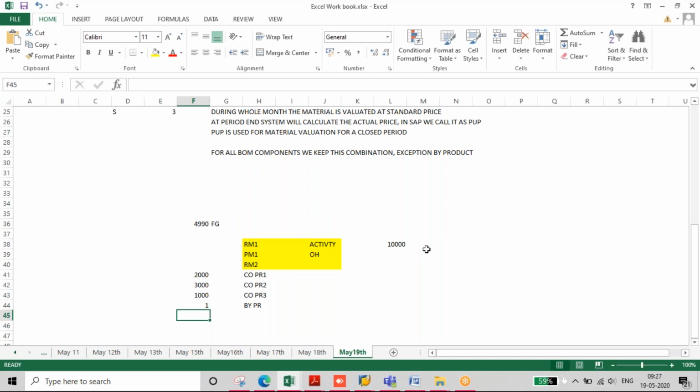Okay. So only the difference between 2 and 3 means whether you want to load the difference or not. Correct. If you keep 2, then where will the difference go? The differences will go to these materials, the co-products and FGs. Okay. If you keep 3, the production order differences or purchase order differences will be considered not only for these 4 materials, but for the 5th material also.